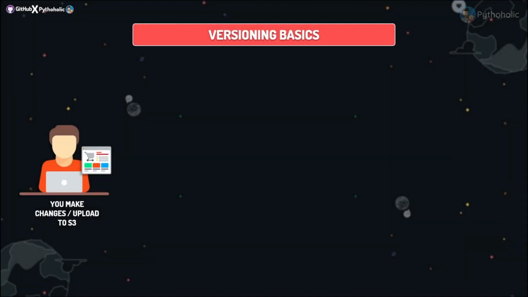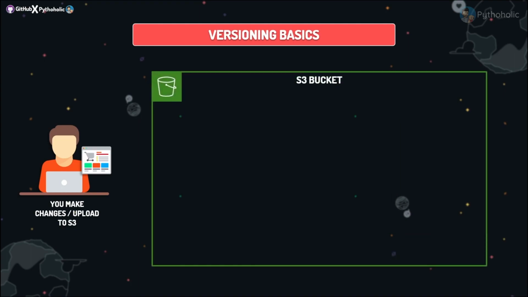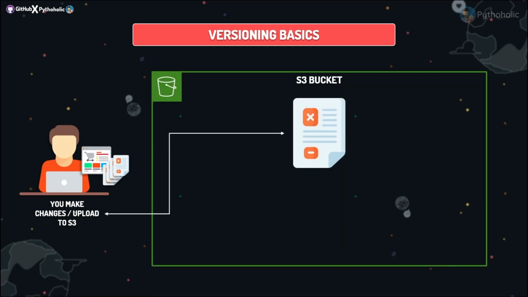So let's suppose you're working on some documentation or code that you are updating regularly, and you are using an S3 bucket with versioning enabled to store the files. For example, this is the file that you have stored on the S3 bucket. And when you upload the file to S3, AWS actually creates a version of that file. Let's suppose the version is version 1. You went on updating the file again